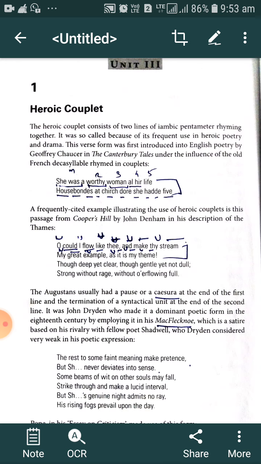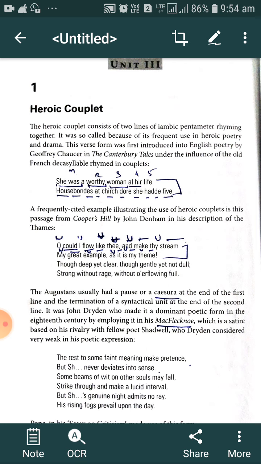The heroic couplet was first introduced into English in the 15th century by Geoffrey Chaucer while writing his Canterbury Tales, under the influence of the Old French decasyllable rhyming couplet. That particular form was borrowed from French poetry. Geoffrey Chaucer borrowed that metrical form.